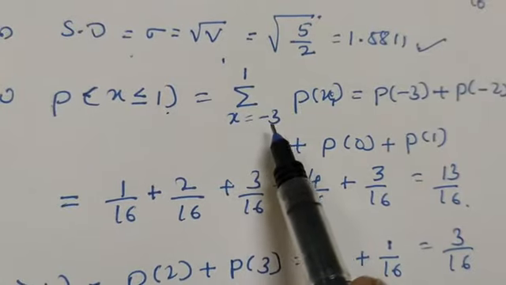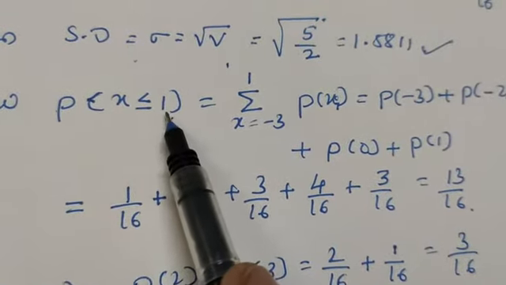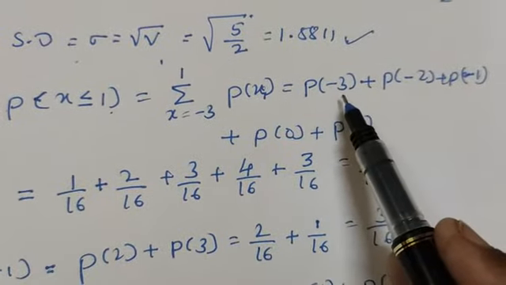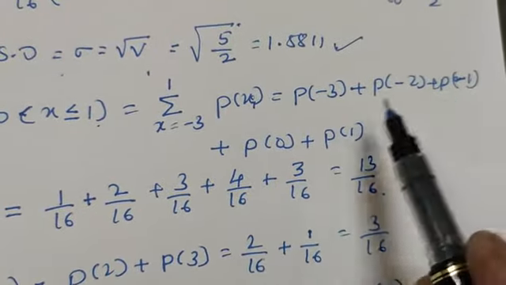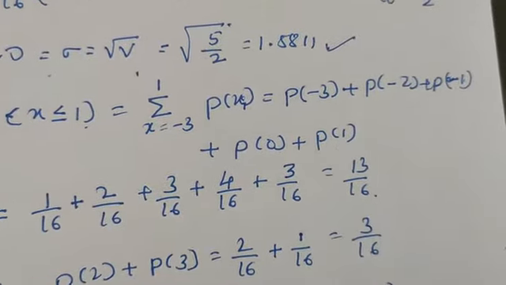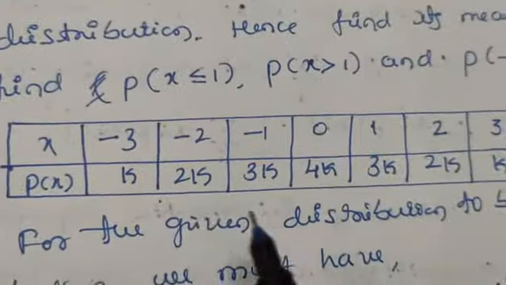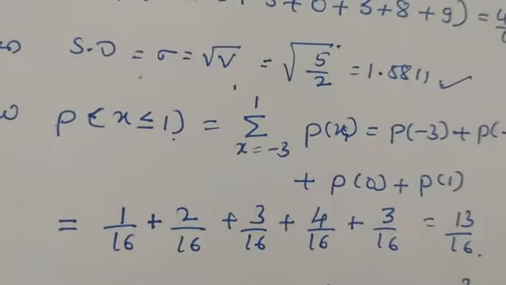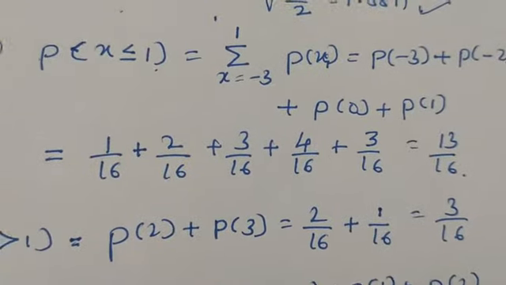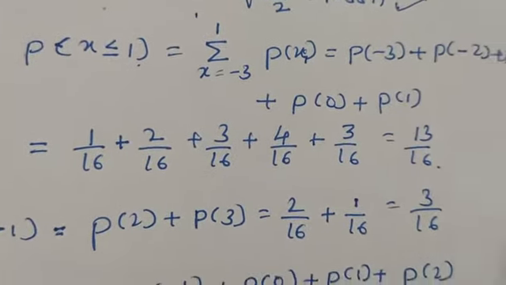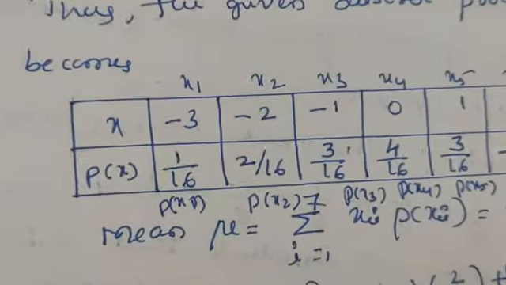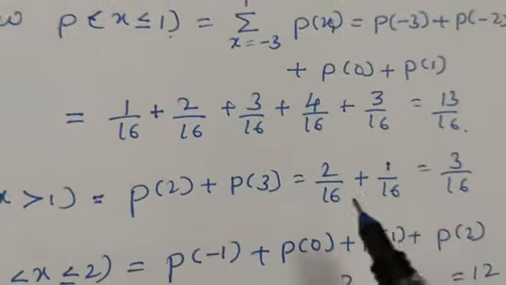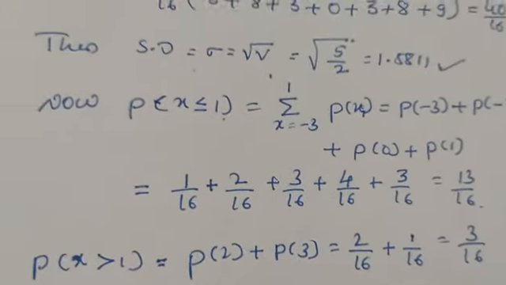P of xi is P of minus 3, P of minus 2, P of minus 1, P of 0 and P of 1, because these are the values given in the table. Each of these values is added, and you will get 13 by 16.